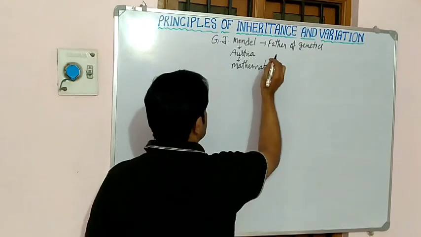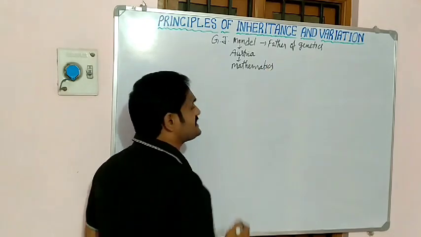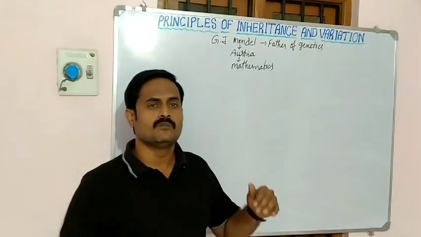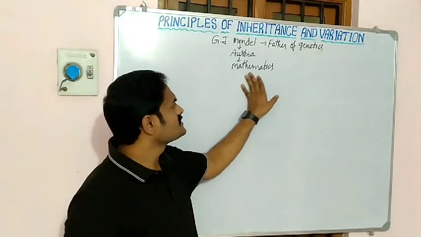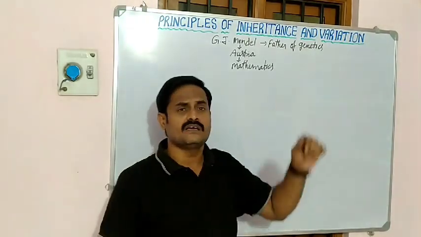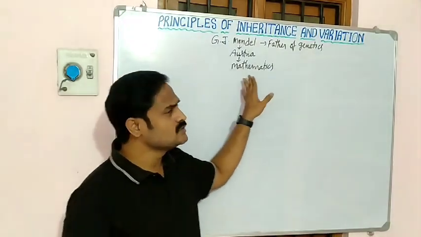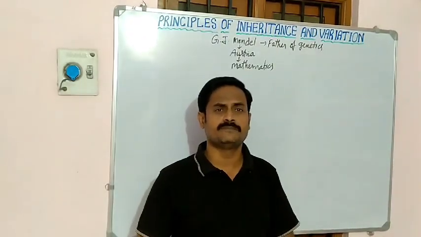He was not interested in biology in his childhood. Mostly he was interested in mathematics. So he was a good student.